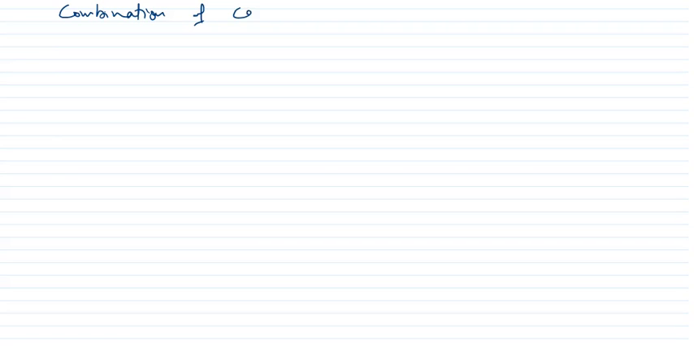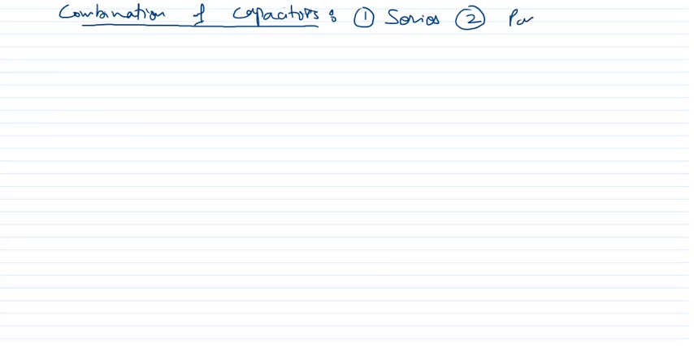Combination of capacitors. You must have read that capacitors can be combined in two ways: the first is series, and the second one is parallel. Series combination and parallel combination. Now, in the series and parallel combination, what is the difference?